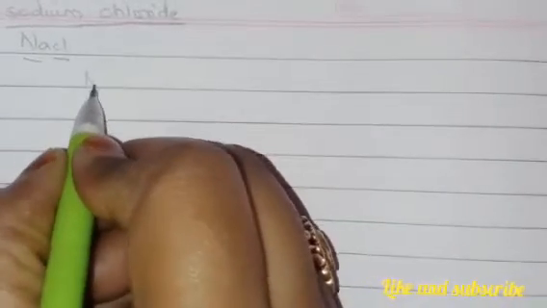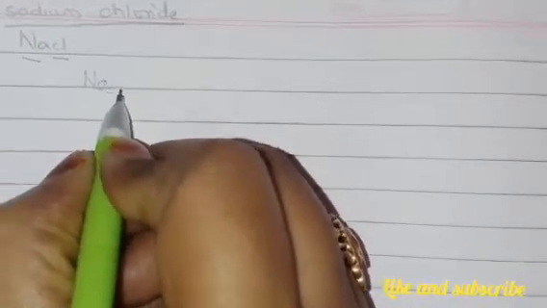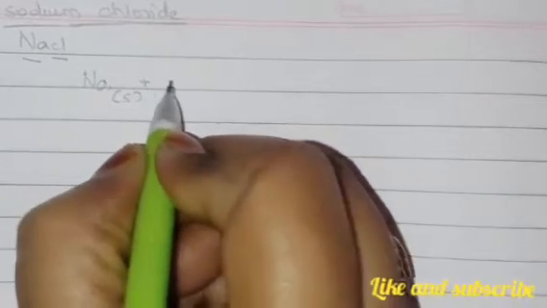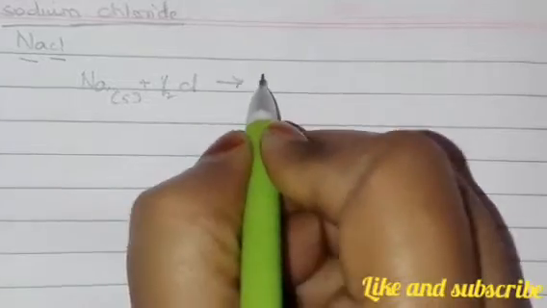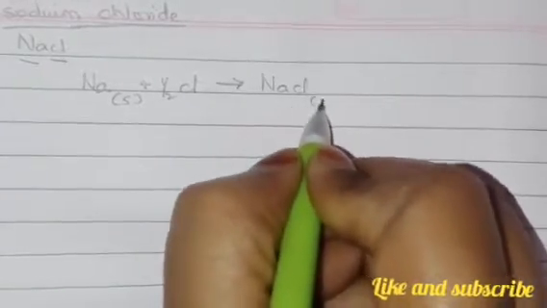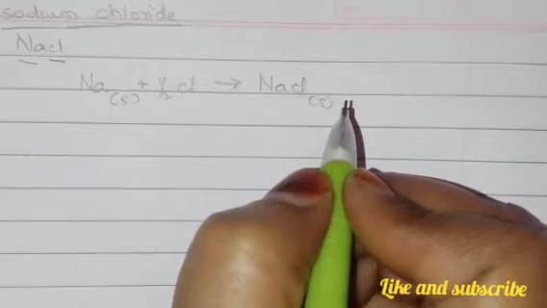So we can say sodium, which is solid, plus half Cl2 gives rise to NaCl solid.